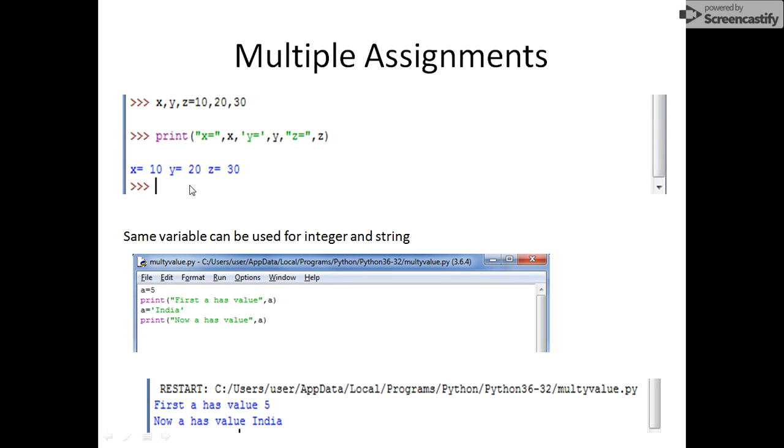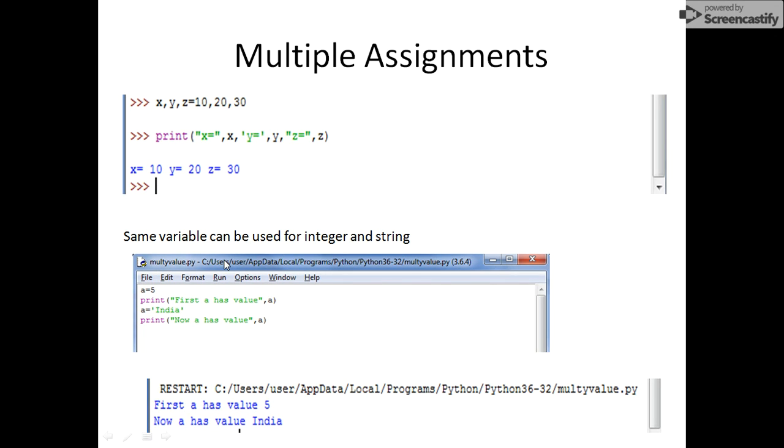We can have multiple assignments. As you can see here, x comma y comma z is equals to 10, 20, 30. This is truly valid in Python. So when we are printing this x and y and z, you are getting these results. So in a single line, we can declare all the variables that we need, and then by assigning, we can specifically assign different values to these variables, and as per their order, these values will be assigned to those variables.